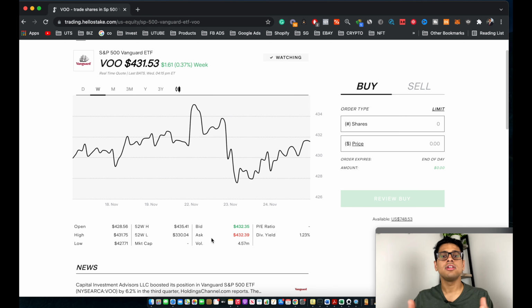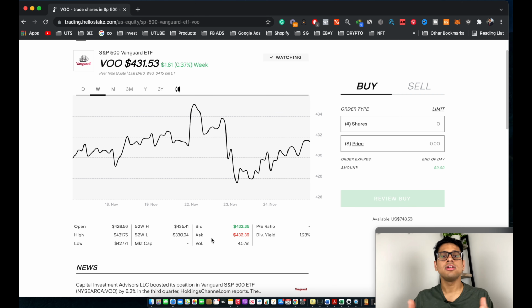And as you guys can see, these sections are currently locked for me as I'm not a Stake Black member. So once you sign up for Stake Black, you actually get access to analyst ratings or financials of that specific stock, like let's just say EPS and balance sheet. But for all the guys on the standard subscription like me, don't be disheartened. There's another way for you guys to access this information about analyst ratings and financials. You can actually go on Yahoo Finance and access this information for completely free. So instead of paying for Stake Black, I just go ahead and use Yahoo Finance to access all this information.